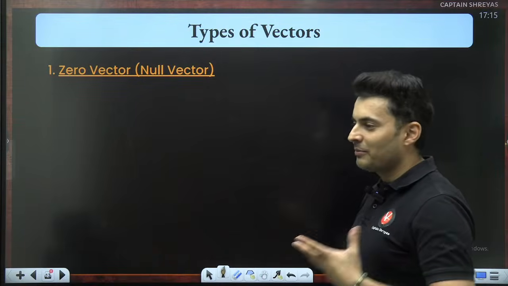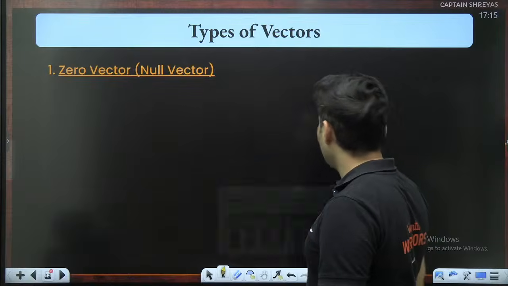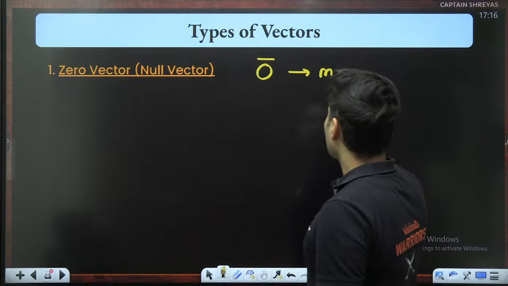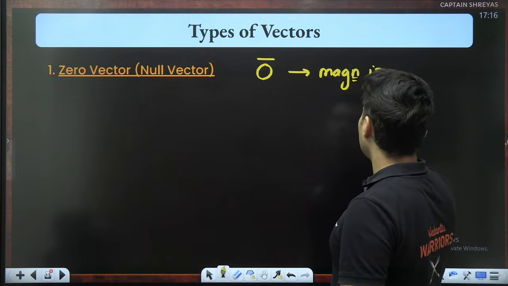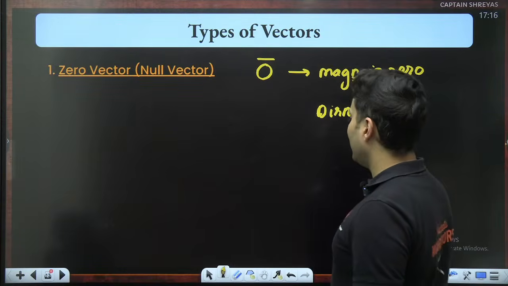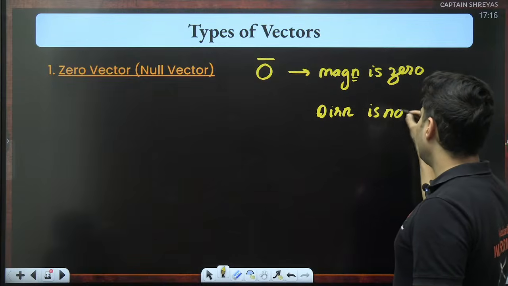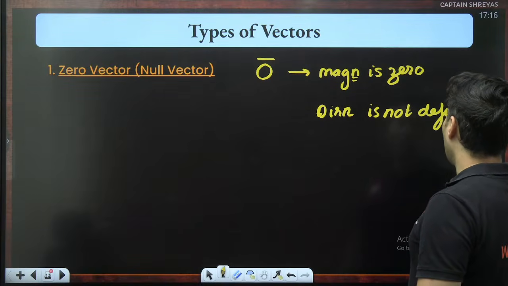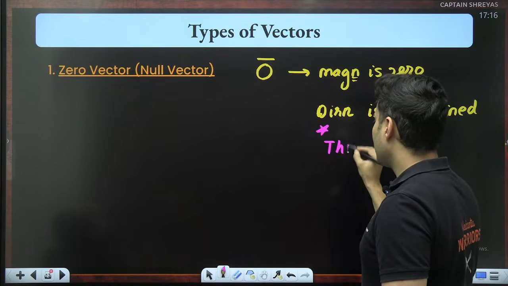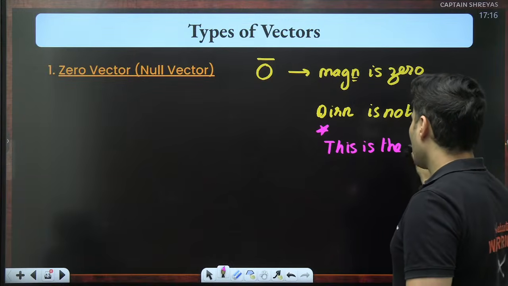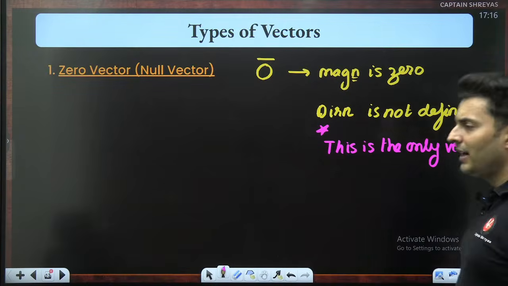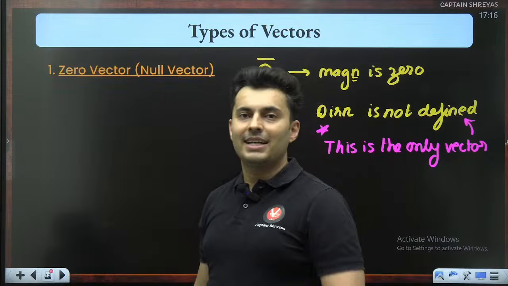One is the zero vector, or basically the null vector. The meaning of this zero vector is basically that the magnitude is zero. And what is the direction? This is the only vector whose direction is not defined. Very, very important, guys, and I'll put a star mark. This is the only vector whose direction is not defined. For any other vector, you need to tell me the direction.